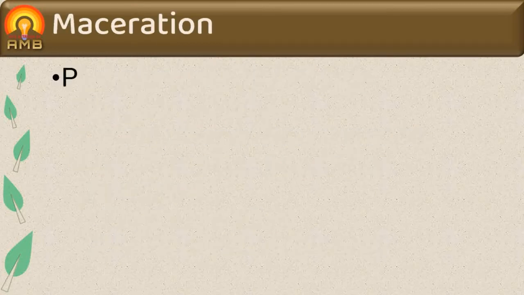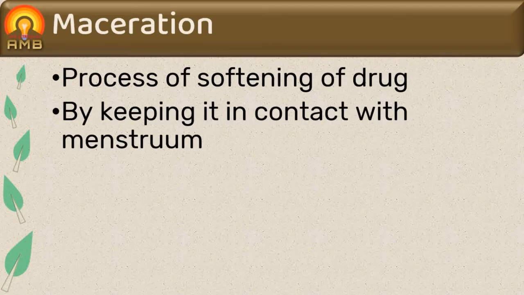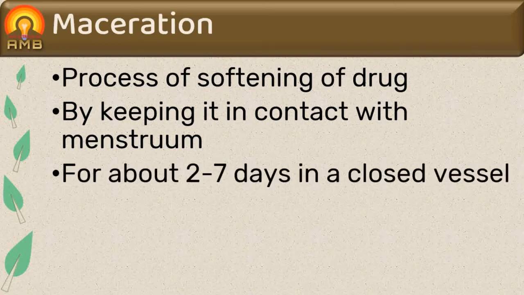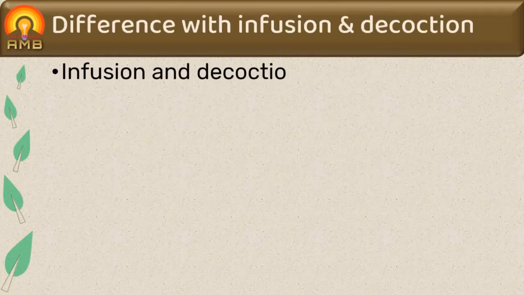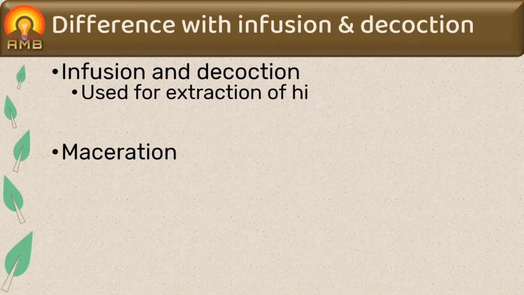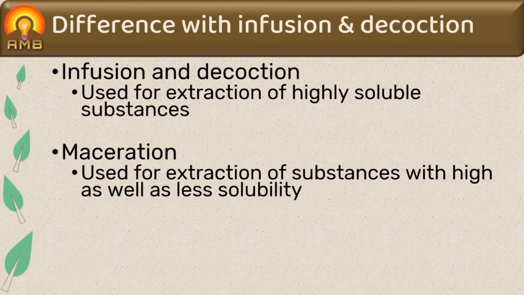So let's discuss what is maceration. It is the process of softening of drug by keeping it in contact with menstruum for about 2 to 7 days in a closed vessel. Infusion and decoction methods are used for extraction of highly soluble substances in menstruum. But maceration is used for extraction of substances with high as well as low solubility in the menstruum.